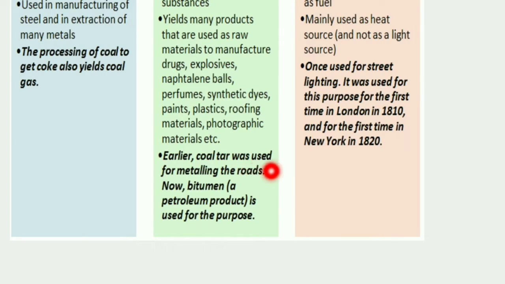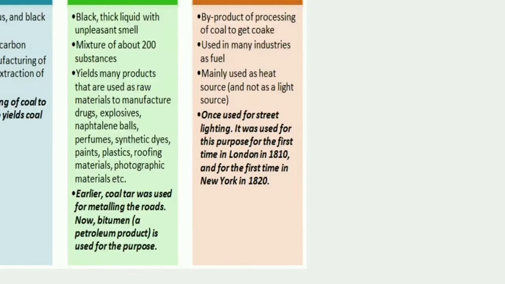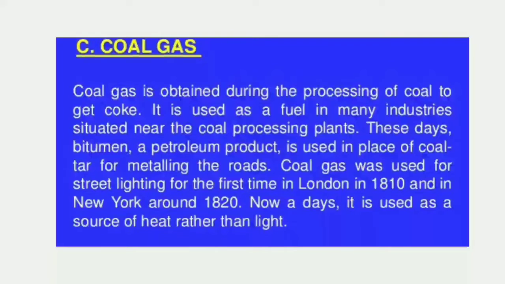Earlier, coal tar was used for metalling the roads. Instead of that, we use bitumen, which is a petroleum product. Next one is coal gas. Coal gas is obtained during the process of processing coal to get coke. It is used as a fuel in many industries situated near the coal processing plants. These days, bitumen, a petroleum product, is used in place of coal tar.